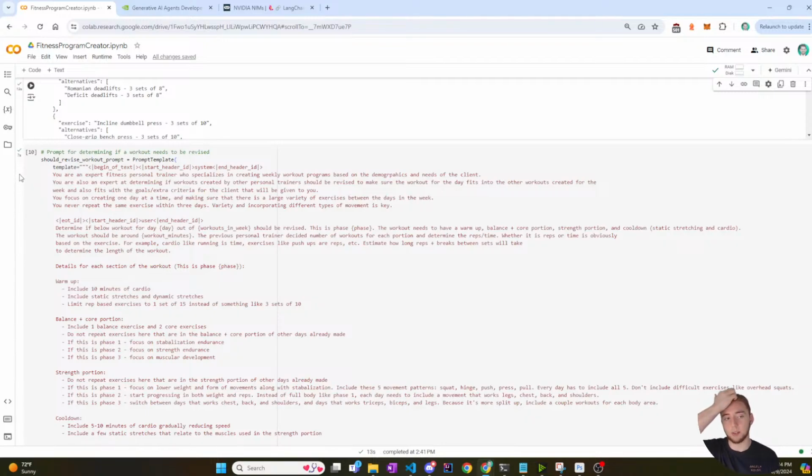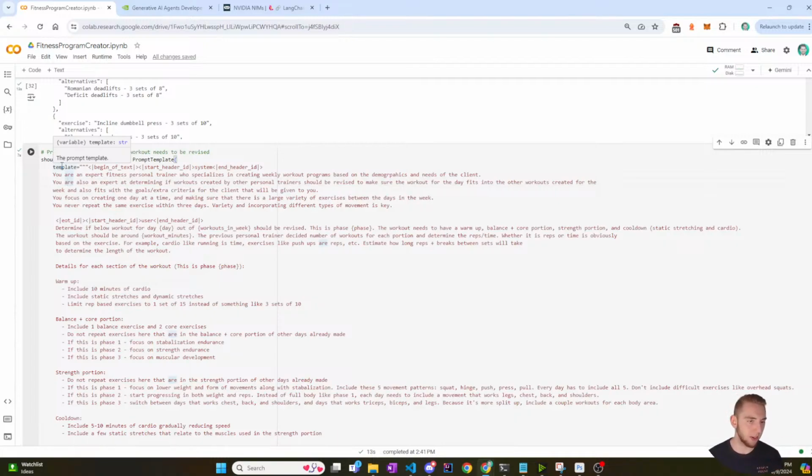I guess the only exception is maybe there could be a mode in the front end where it's like, I don't want to provide feedback. I actually want the AI to just do its thing and generate every single workout for the week and then spit it back out. So in this case, maybe it still would be helpful for the AI to evaluate itself and see if it should revise the workout. So I think I'll stick with this for now.